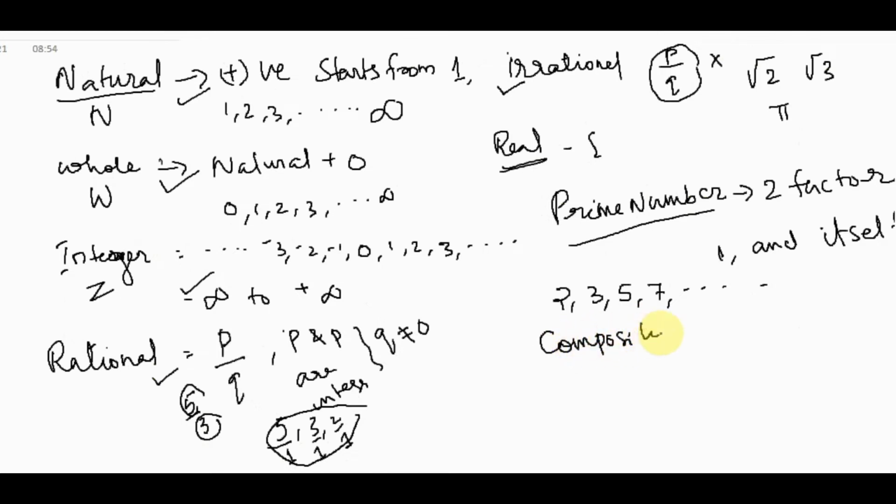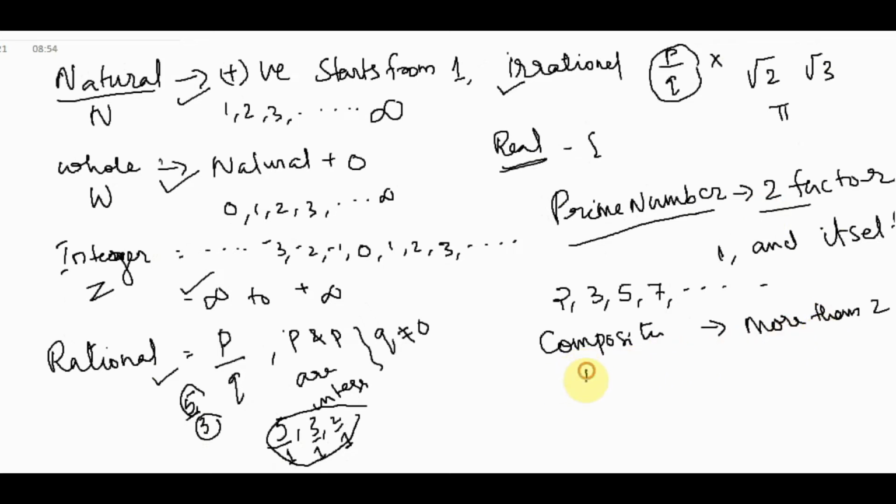Then next, composite number. Composite number means a number having more than two factors. Two factors means it is a prime number. More than two factors means it is a composite.